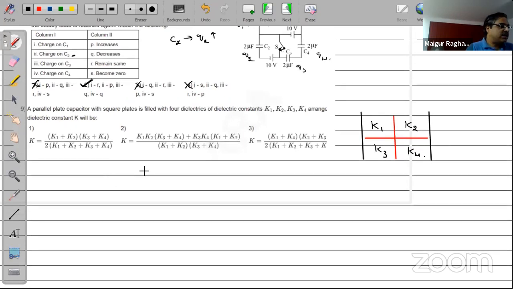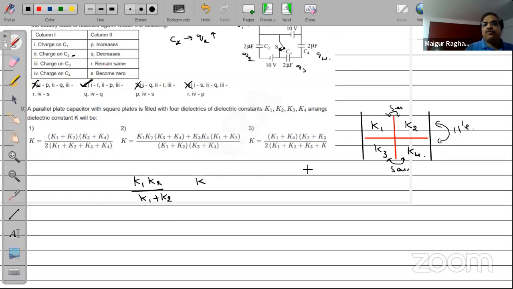So let's actually start working on it now. Now these two will basically be in series combination, K1 and K2. So you'll have this to be K1 K2 by K1 plus K2. These two are in series combination. These two again will be in series combination. Now, like that, you have these two in parallel combination.